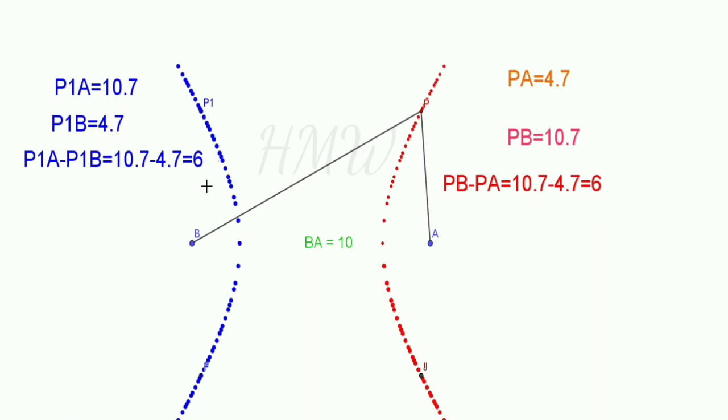The difference is the same. Only thing, PA is more and PB is less. So the difference is the same. The curve that comes out, the locus of this point P, is a hyperbola.